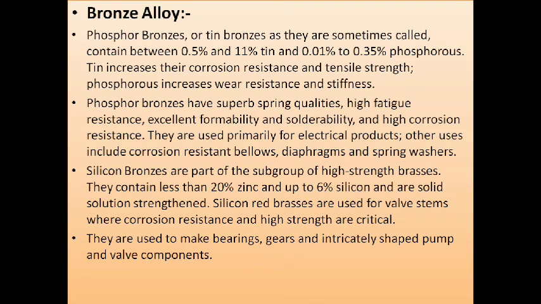They contain less than 20% zinc and up to 6% silicon, and are solid solution strengthened. Silicon bronzes are used for wall streams where corrosion resistance and high strength are critical. They are used to make bearings, gears, and intricately shaped pump and valve components.